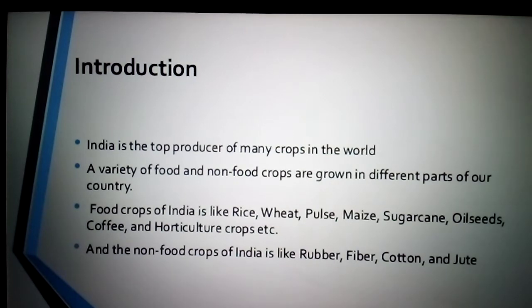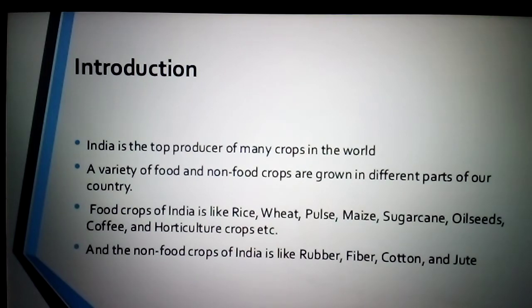Now see here, India is the top producer of many crops in the world. A variety of food and non-food crops are grown in different parts of our country. Food crops of India are rice, wheat, pulses, maize, sugarcane, oil seeds, coffee and horticulture. Horticulture here means growing of fruits and vegetables. And non-food crops of India are rubber, fiber, cotton and jute.